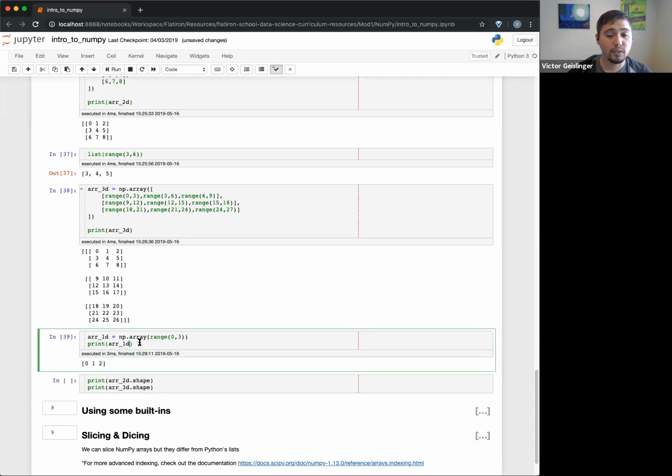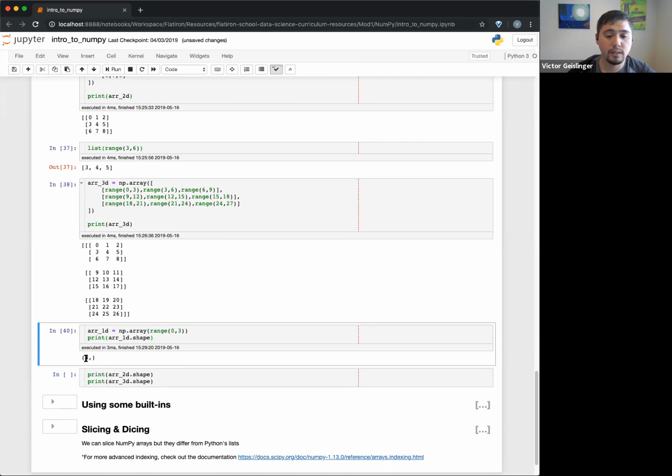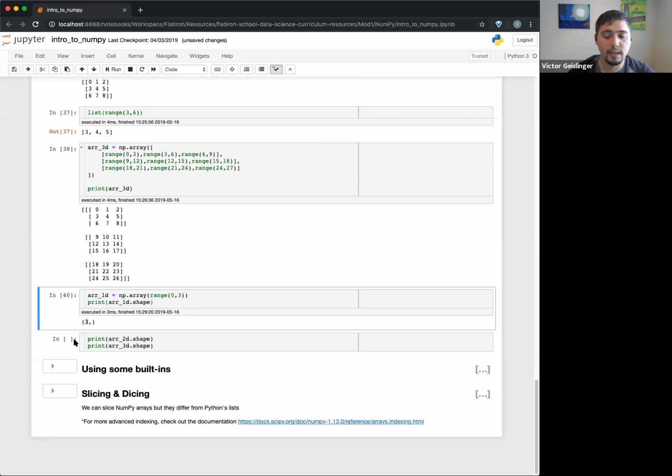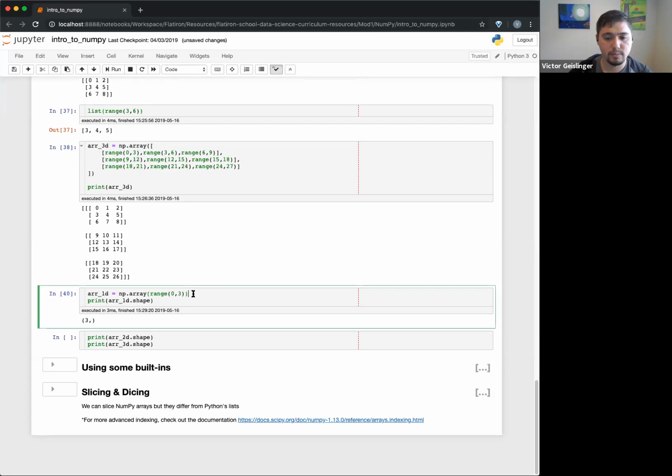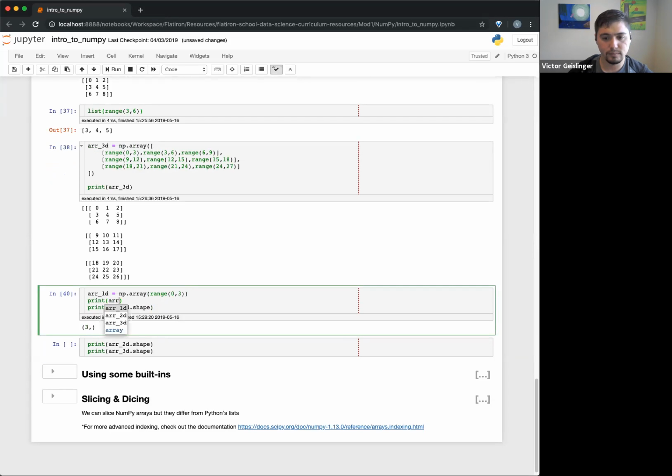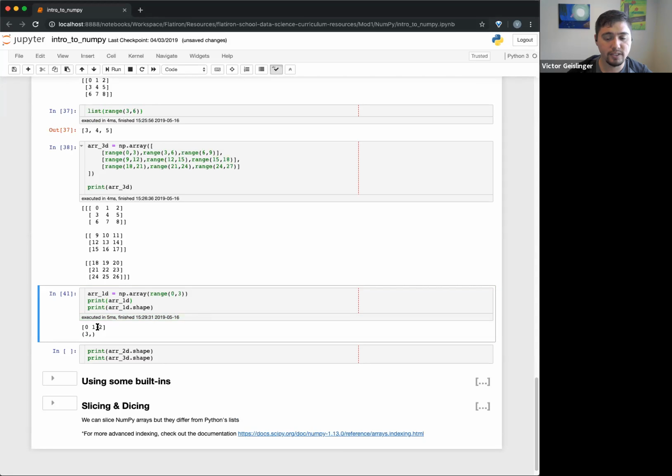And I also can print something called the shape. This will tell me basically how many elements are in here. So when I do a dot shape, you can see here I have this 3. Basically it's saying there are 3 elements. Let me print this out again. You can see this is my array, and there are 3 elements in here. And you'll notice that this is a tuple, which is why there's this little comma here. It's saying this is a tuple, not just the number 3. That way you can tell the difference. Basically it says this first dimension, this first level of the array, has 3 elements in it.